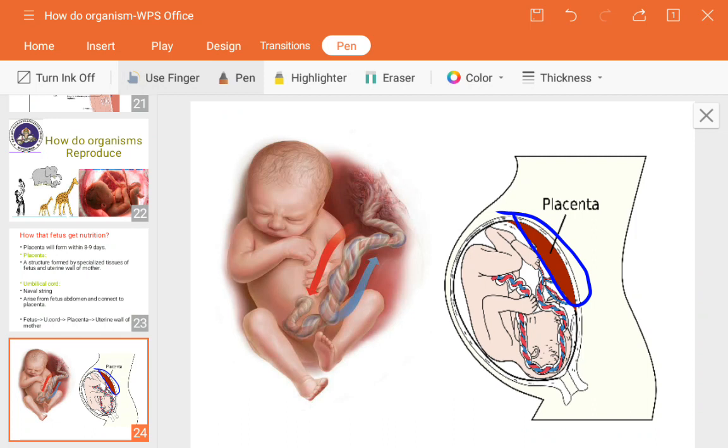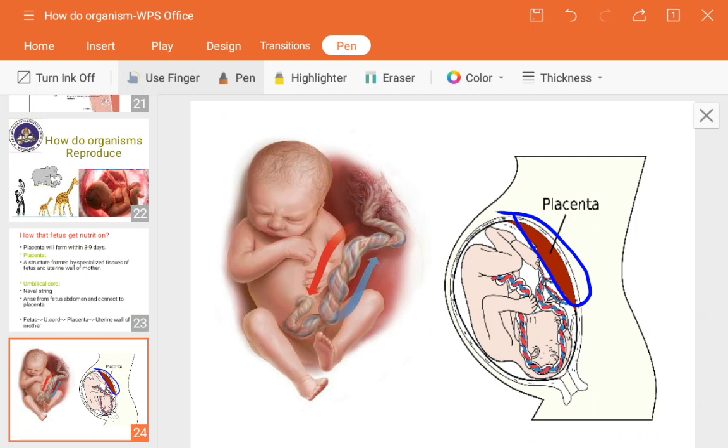If this part is made up of tissue, it means it consists of a number of blood vessels, is it? Now one more concept we know: whatever nutrients are present in our body get conducted or supplied through the blood vessels.